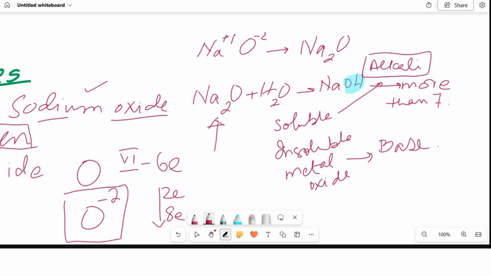But in today's lesson, we are only going to talk about the oxides which are soluble in water. Because once they dissolve in water, they are going to produce either an acidic solution or an alkaline solution. And we are basically concerned with whether a particular oxide makes an acidic solution or an alkaline solution.